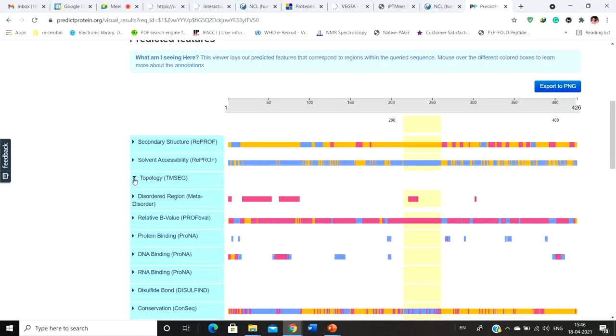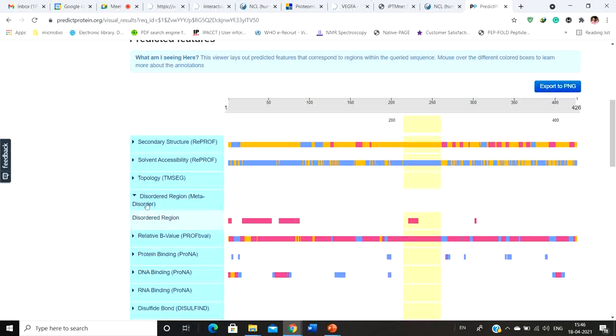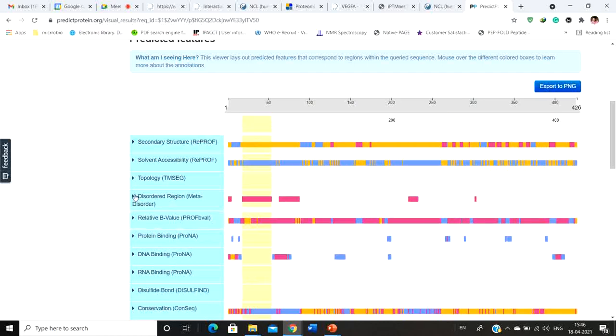Next you have the topology of this particular protein. In this particular case you have nothing. Next you get to see the disordered regions, and these are the disordered regions. Okay, now you have the B value. Do you have any idea about the B value? And sometimes you are also going to find labels like ReProf, TMSeg, MetaDisorder, Prof, F val, B val.